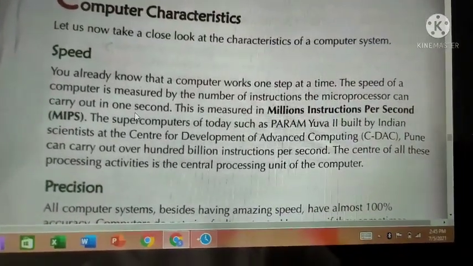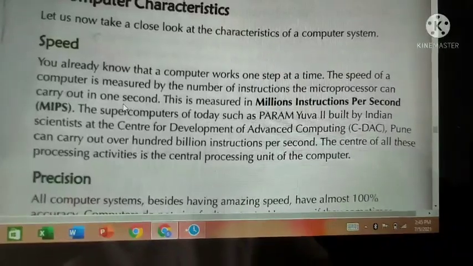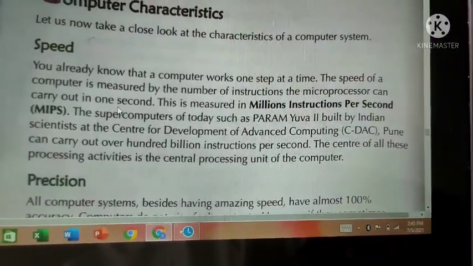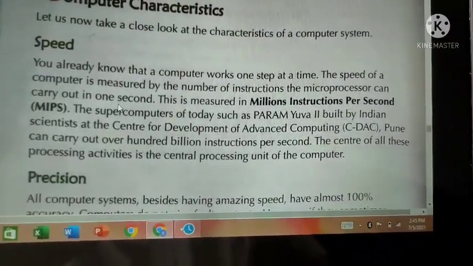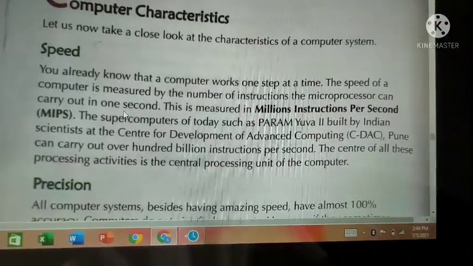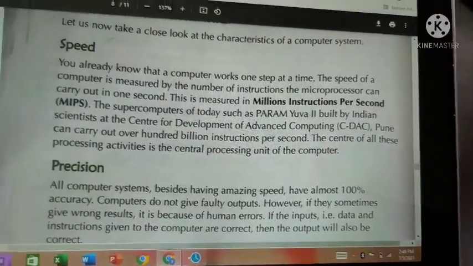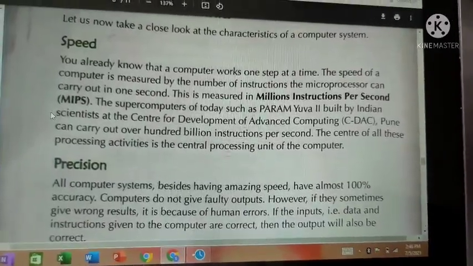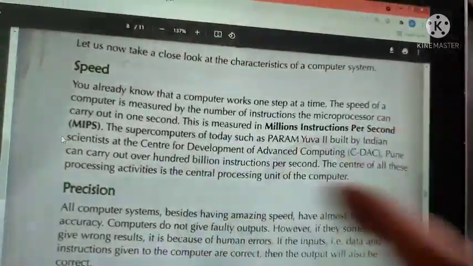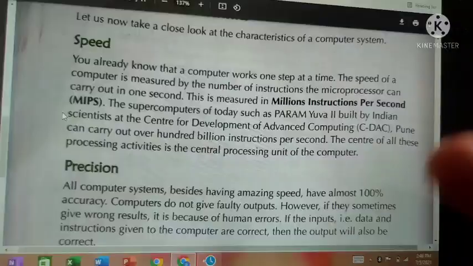If we know that, it gives the speed of a computer. This is measured in million instructions per second. A computer in 1 second will process millions of instructions. That is the speed of a computer.